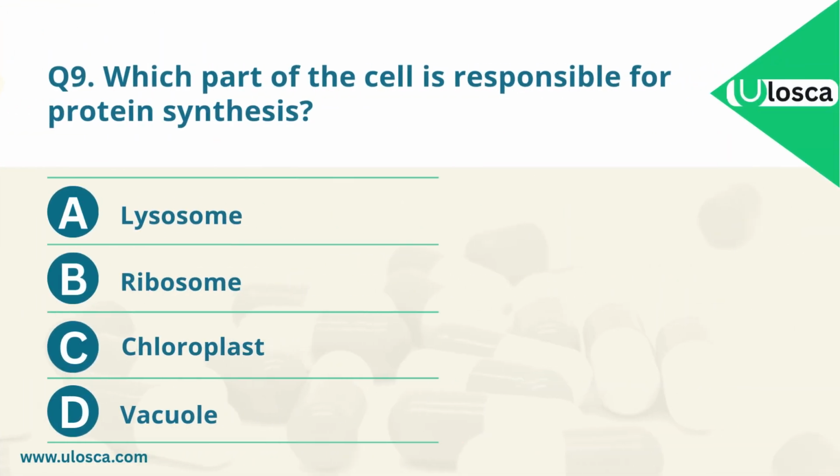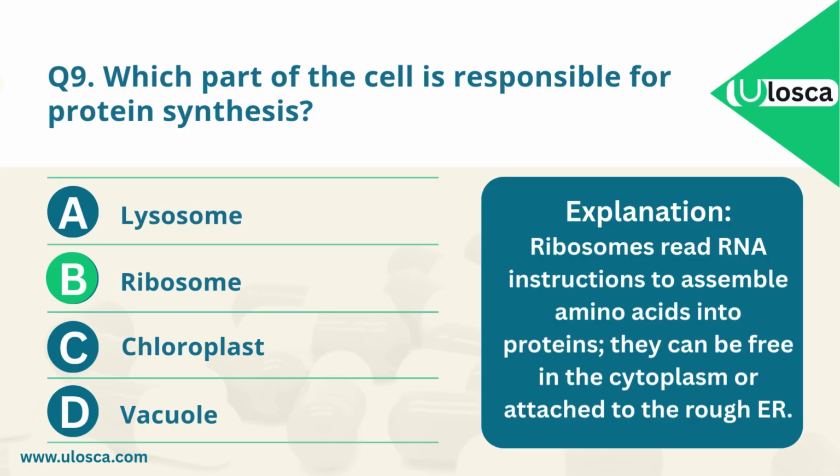The correct answer is B. Ribosome. Explanation. Ribosomes read RNA instructions to assemble amino acids into proteins. They can be free in the cytoplasm or attached to the rough ER.